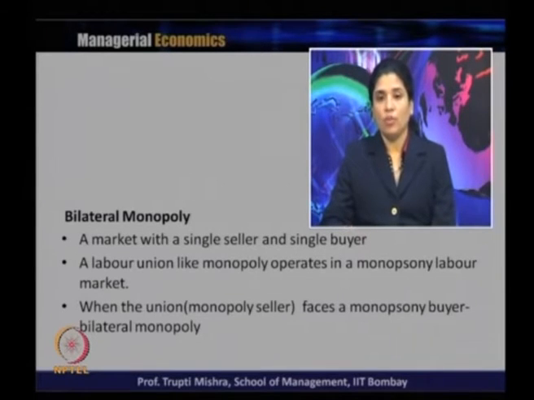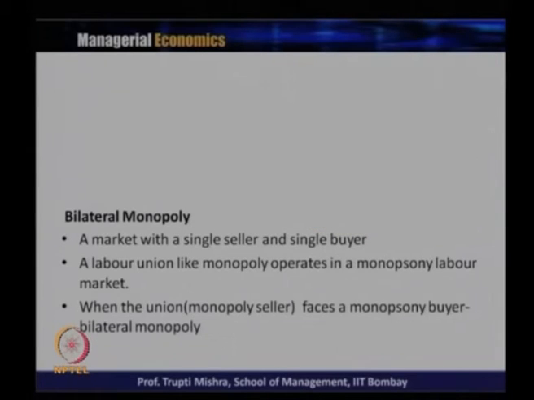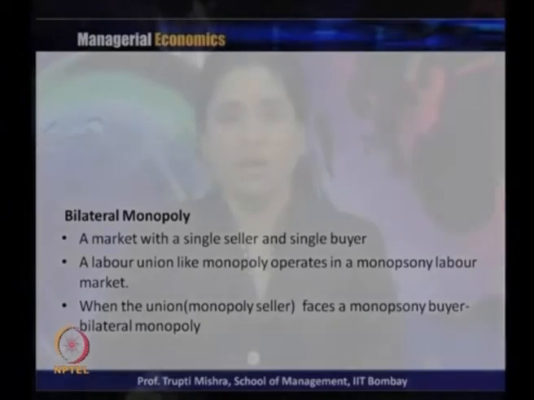a bilateral monopoly, when the union acts as a monopoly seller and faces a monopsony buyer, that is, the one single plant which generally employs all the laborers from this union. They become the buyer. So the seller is the labor union, the single seller, and the buyer is the single plant or single industry which gives employment to the labor from the union.